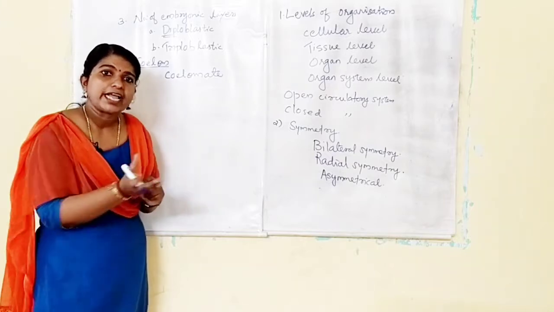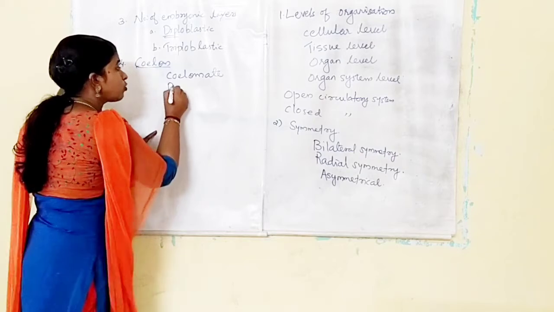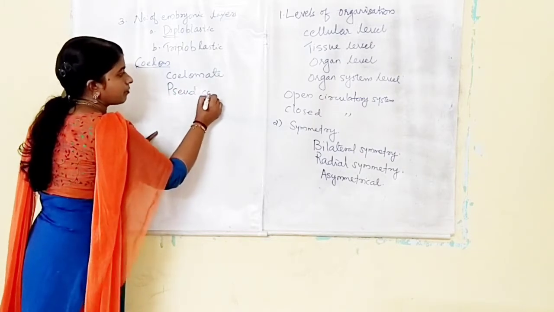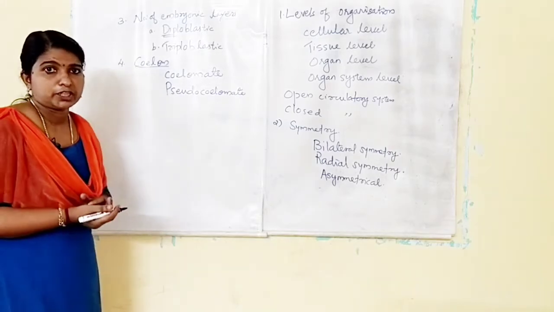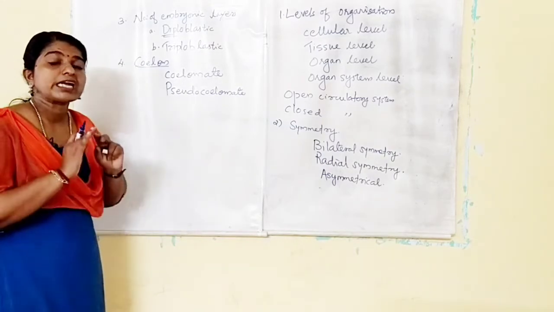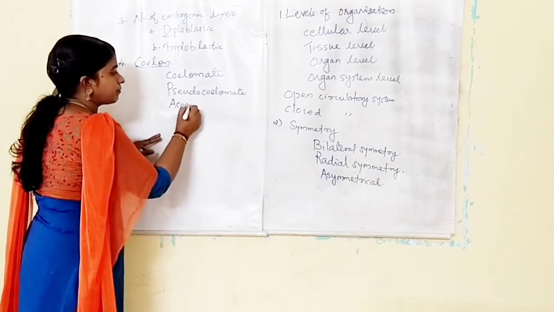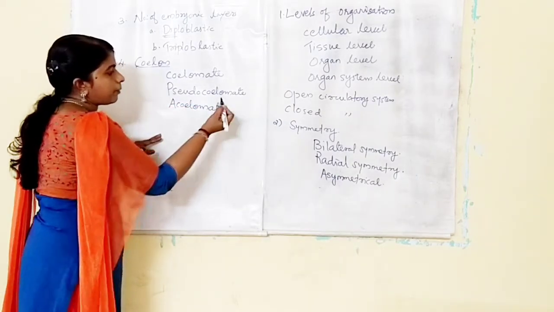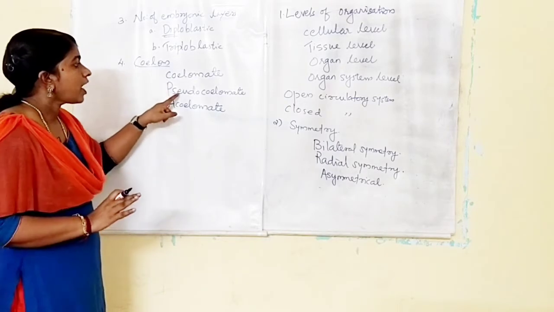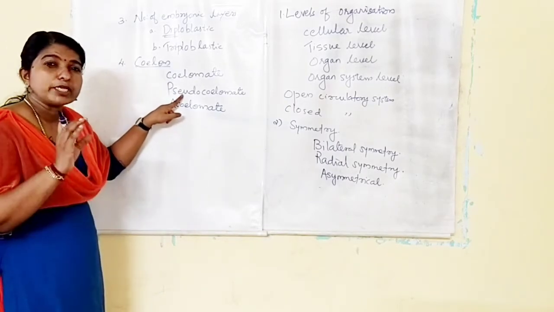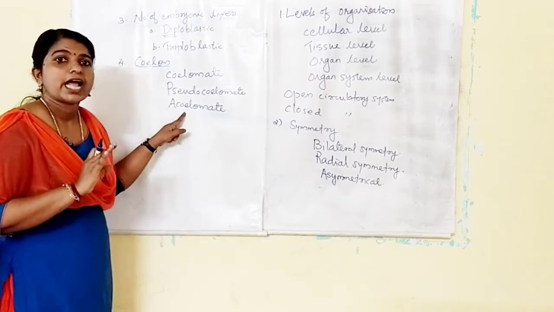It is not lined properly. So it is known as pseudocoelomate. Whereas in Platyhelminthes, the coelom is completely absent. They are known as acoelomate. So coelomate means they have a true coelom lined by mesoderm. In pseudocoelomate, mesoderm appears in patches, and in acoelomate, the body cavity is absent.